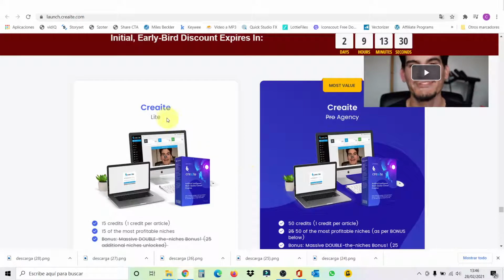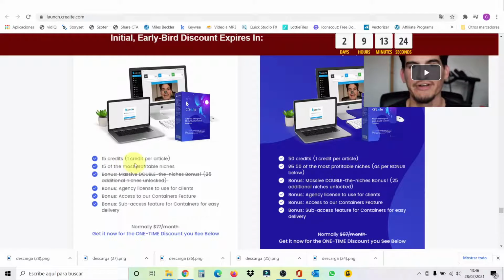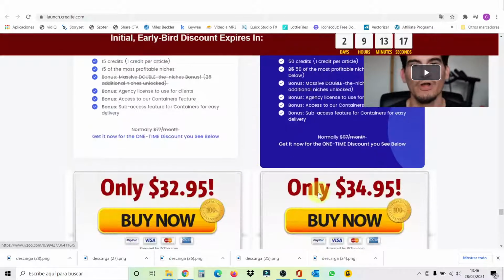The first one is Create Lite, and the difference between Lite and Pro Agency is just the number of credits. Here you get 15 credits, and you need 1 credit per article, remember? And this one, here you get 50 credits. And the price difference is only $2. So really, I don't recommend you this one. You should get this one. This one is going to be $97. This is going to be $77 after launch.